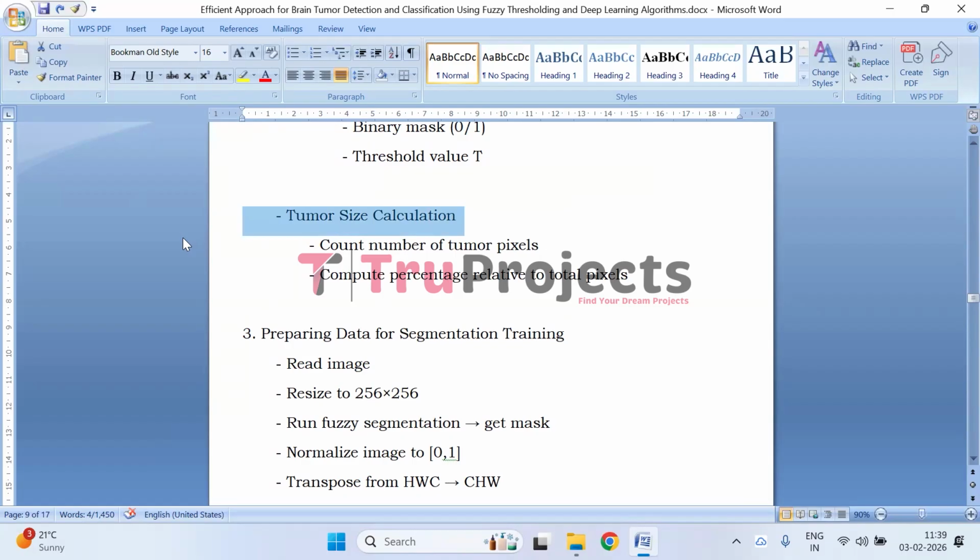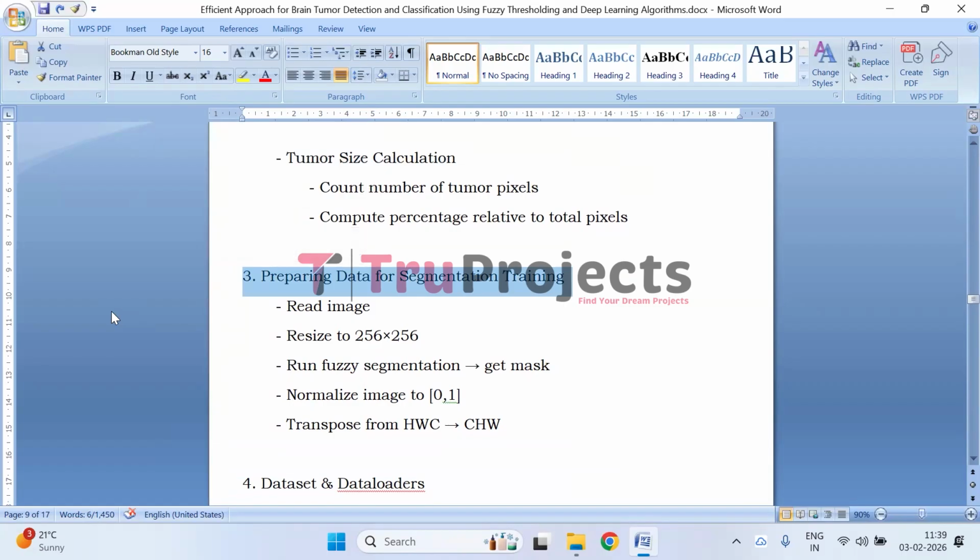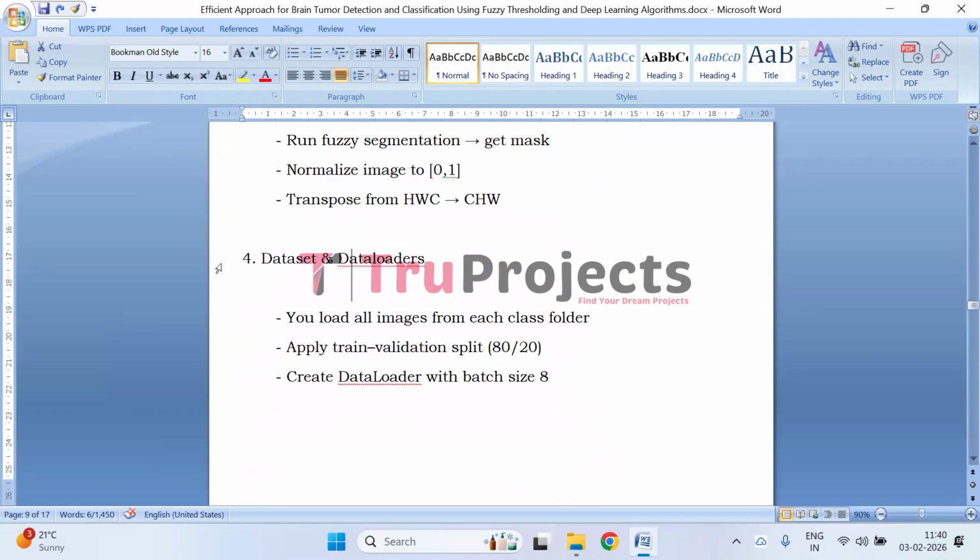In pre-processing, next we have tumor size calculation. The number of tumor pixels in the binary mask is counted and expressed as a percentage of the total image pixels to estimate tumor size. Next, preparing data for segmentation training. Images are resized to 256 by 256, normalized, transposed to channel-first format, and paired with the generated mask for model training.